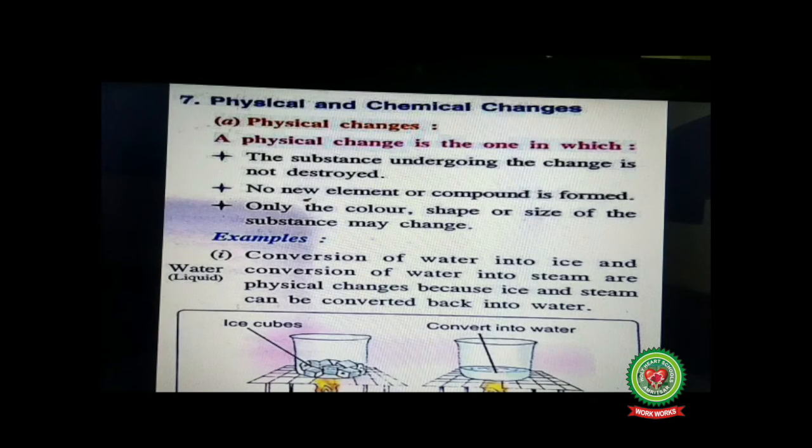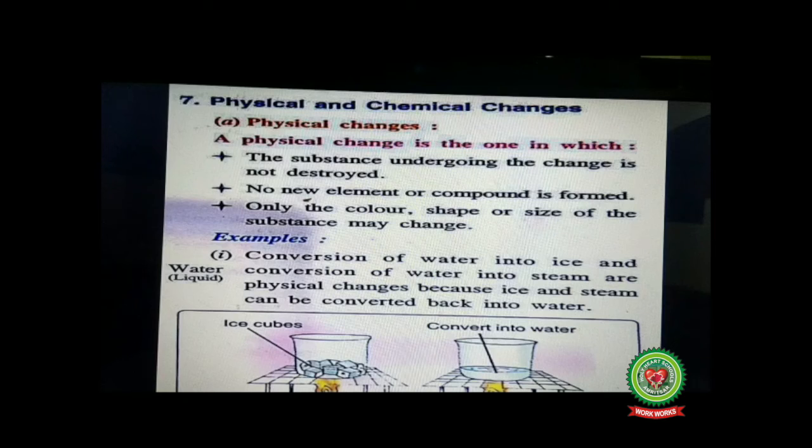Physical and chemical changes. Physical changes. A physical change is the one in which the substance undergoing the change is not destroyed. No new element or compound is formed. That is, its chemical composition does not change. Only the color, shape or size of the substance may change. That means its physical composition can change, but its chemical composition won't be affected.